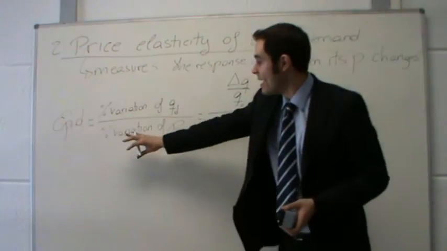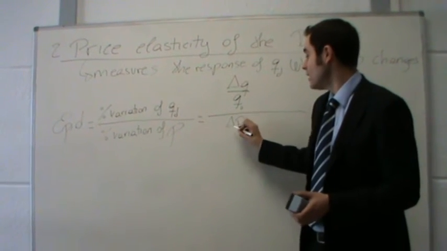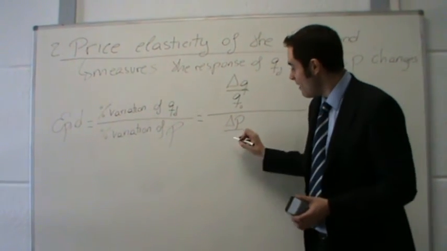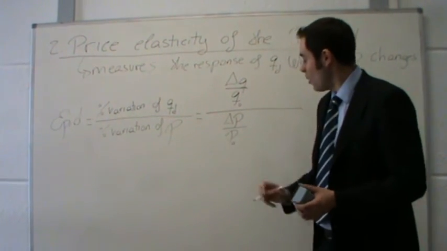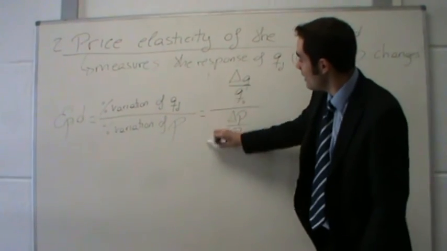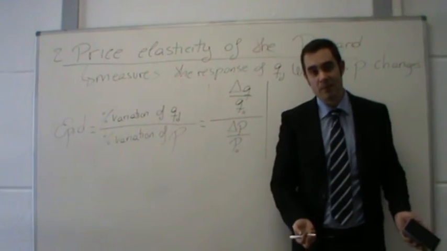In a similar way, the percentual variation of prices is the increase or decrease in prices, so new price minus old price, divided by all prices. And we use this formula in absolute values. Well, why do we use absolute values?